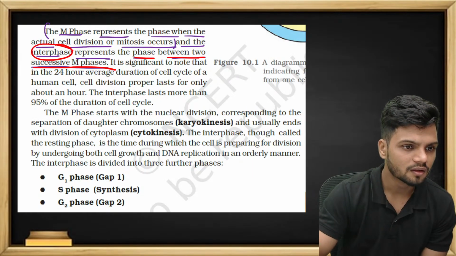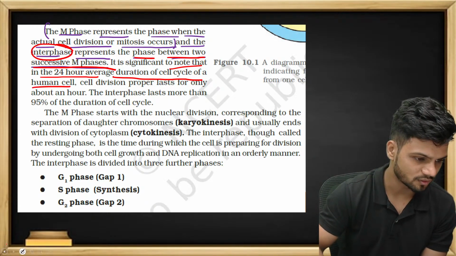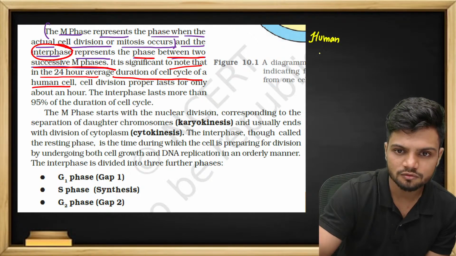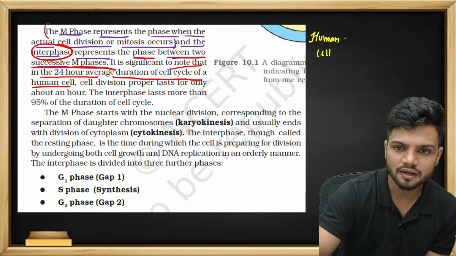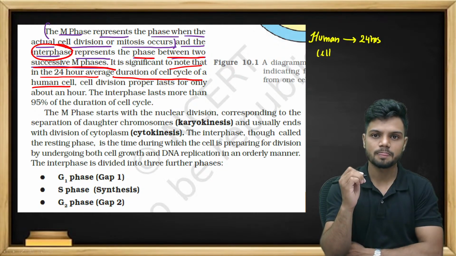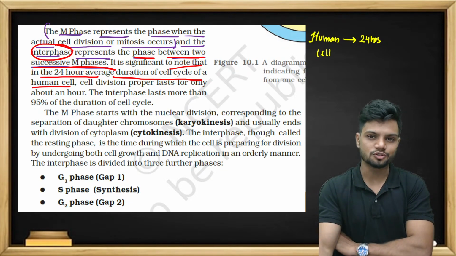Now, it is significant to note that the average duration of the cell cycle of a human cell is 24 hours. Okay, understand, this is a very beautiful concept. For a human cell to divide, it requires 24 hours. Now, all of you learned that in your NEET preparation, you need at least 1 year for preparation.